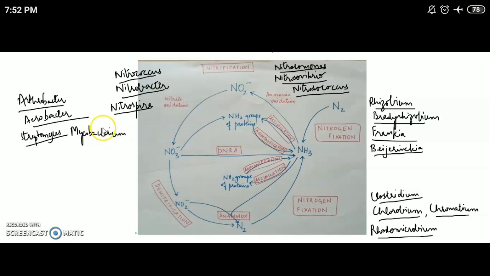So these are the organisms which carry out nitrification, which is an aerobic process. It constitutes two steps, ammonia oxidation and nitrite oxidation, and can be carried out by chemoautotrophs or by heterotrophs. This is about the nitrification process.